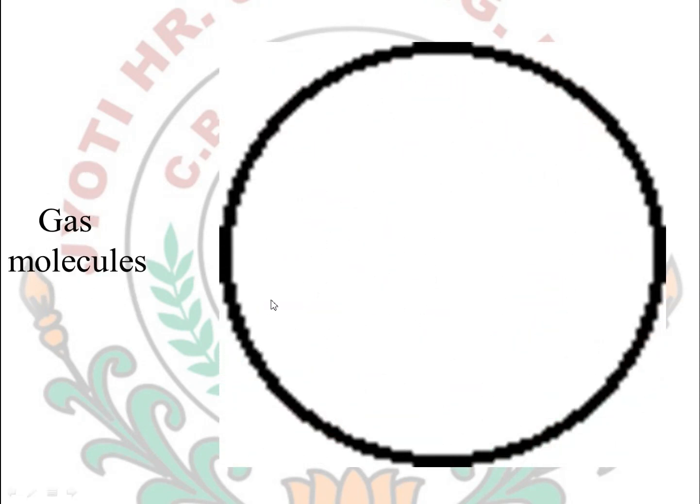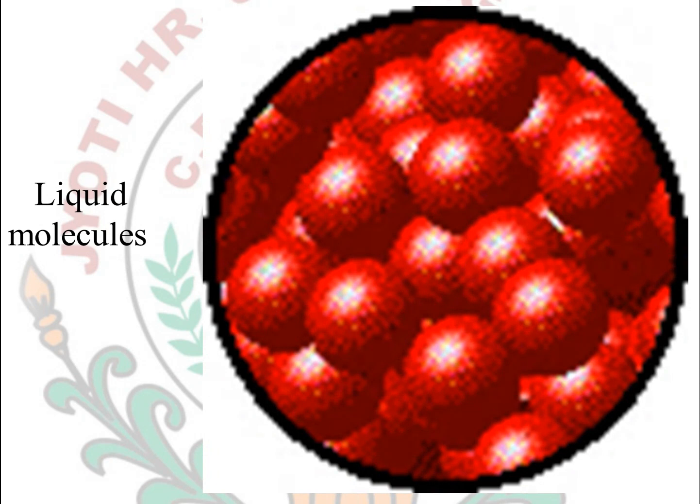Now, what are gases? Gases are substances in which the molecules are very far apart, having very large spaces between them. Due to that reason, they do not have any definite shape and they can easily flow. In case of liquids, the intermolecular forces are larger compared to gases, but lower compared to solids. Due to that reason they have a shape, but that shape is not definite, as solids have a rigid, stable shape, while the shape of a liquid changes according to the container in which it is stored.